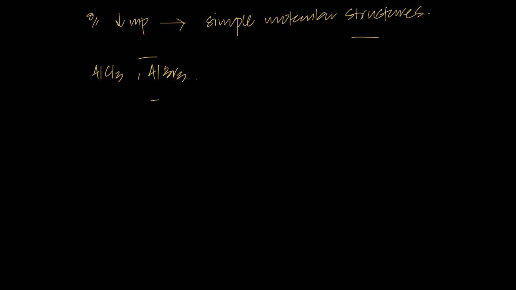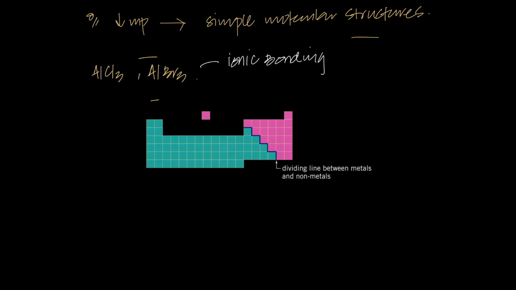A lot of you would obviously say ionic bonding, because you have been through O-levels and IGCSE. You would tell me, sir, aluminium is towards the left of the staircase in the periodic table, and chlorine and bromine are towards the right. So aluminium is a metal and chlorine and bromine are non-metals, so there's going to be a transfer of electrons from metal to non-metal, forming oppositely charged ions.